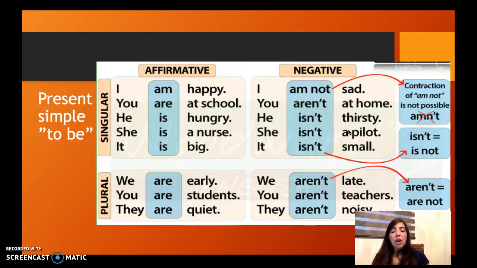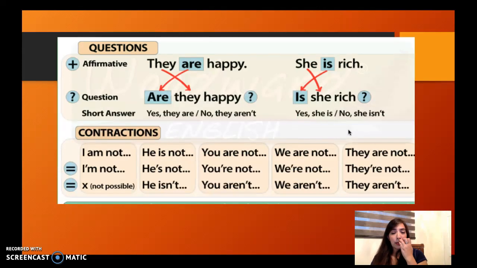Well, in this case, we also have the plurals with are, so the verb to be doesn't change. We only add the negative. And if you can see in the blue squares on your right, we have isn't for is not, aren't for are not. So those are the contractions of the negative. We also have some contractions in the verb to be, but we are going to look at them later. First, we'll see the questions.